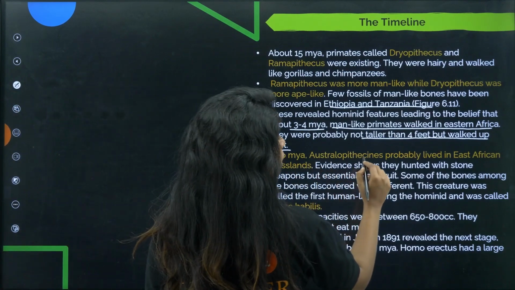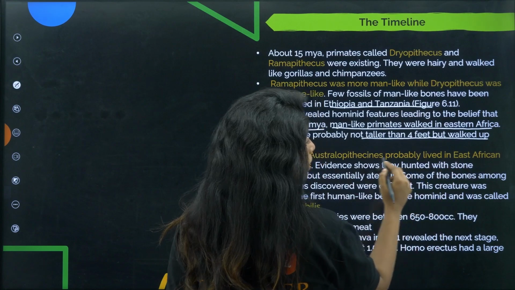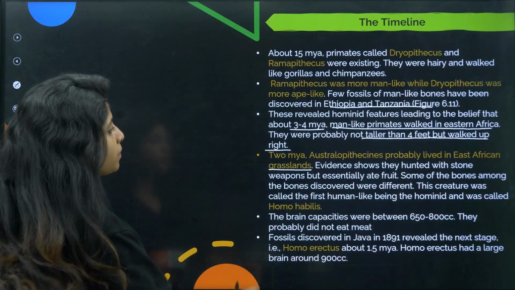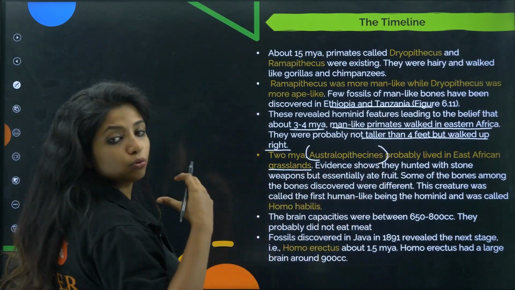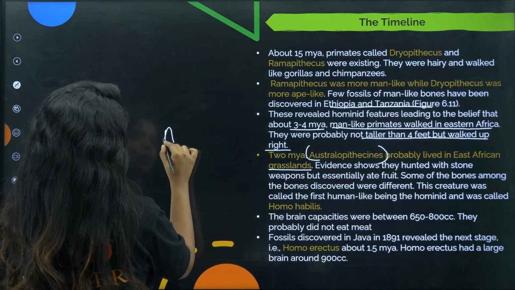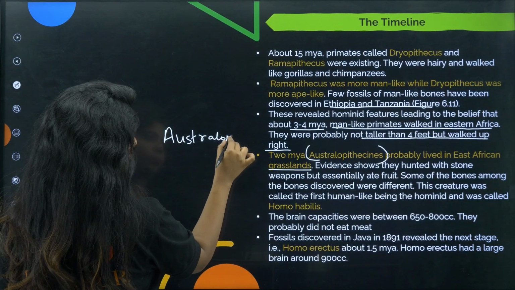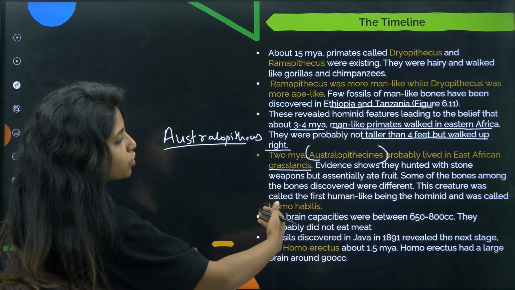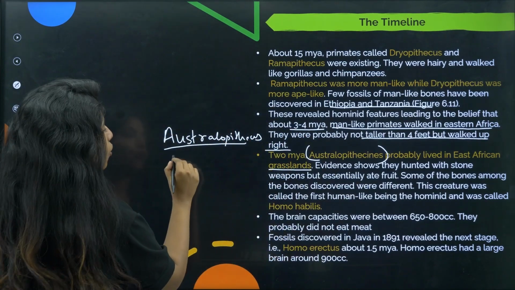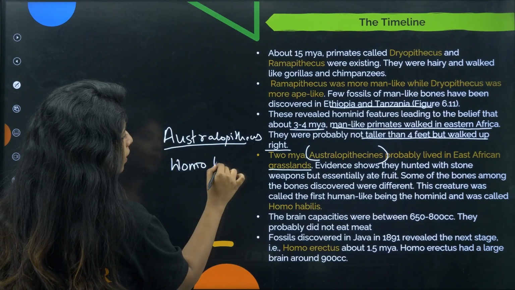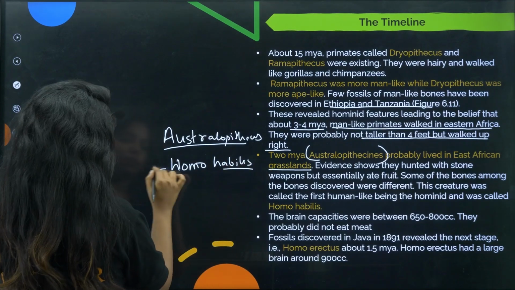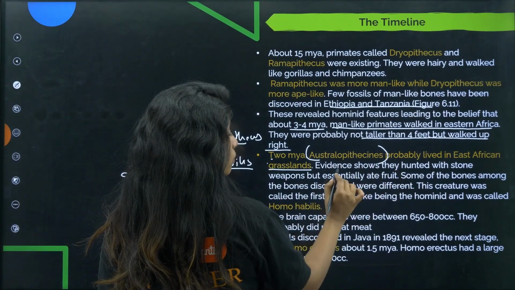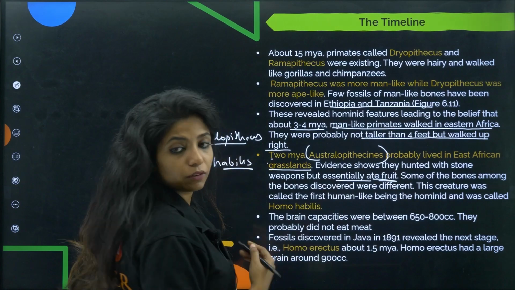Now, 2 million years ago, Australopithecines probably lived in eastern African grasslands. Over here I have written Homo habilis. What do you mean by this term? The organisms who were the members of Australopithecus are known as Australopithecines. These members evolved to Homo habilis. So 2 million years ago, you're talking about Homo habilis. Evidence shows that they hunted with stone weapons, but essentially ate fruit.